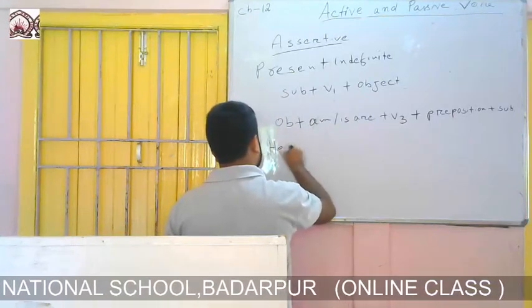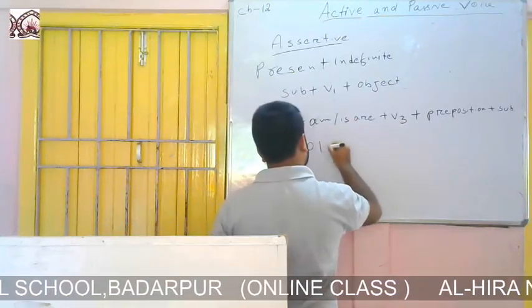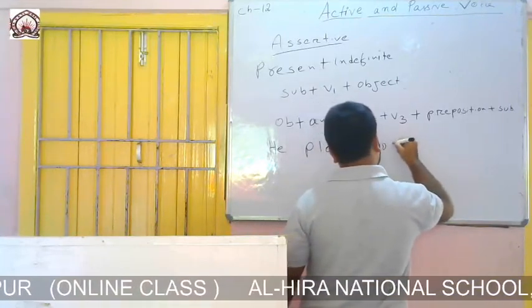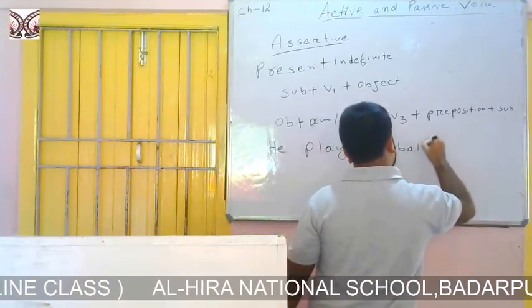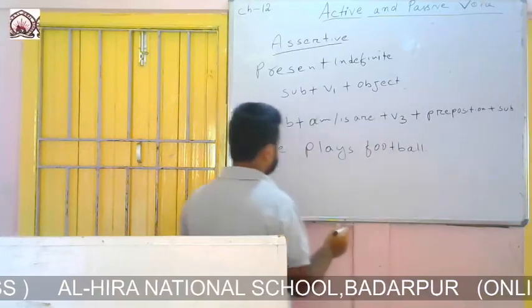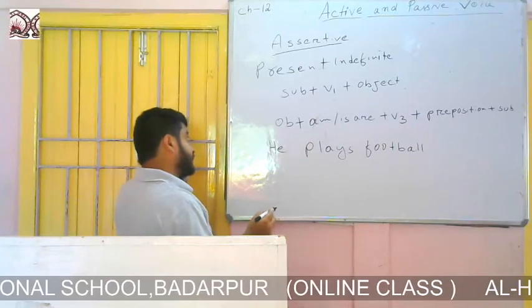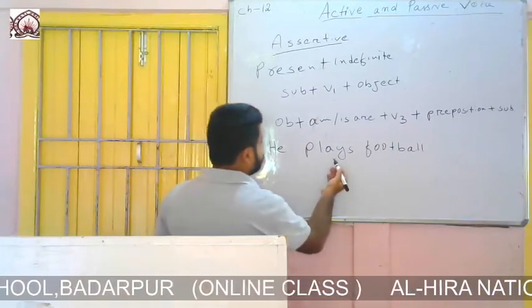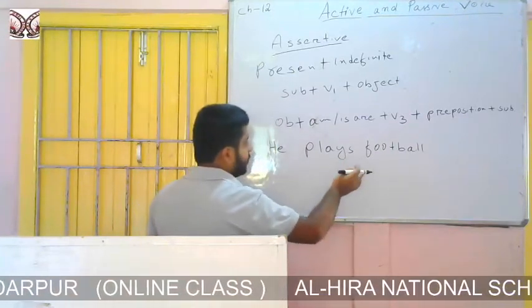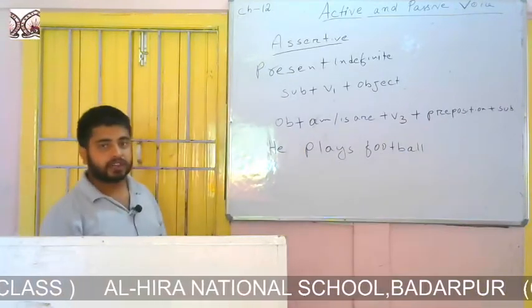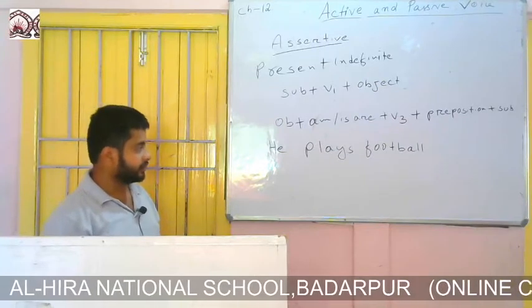He plays football. So, as I said earlier, the formation of present indefinite is subject plus first form of the verb plus object.